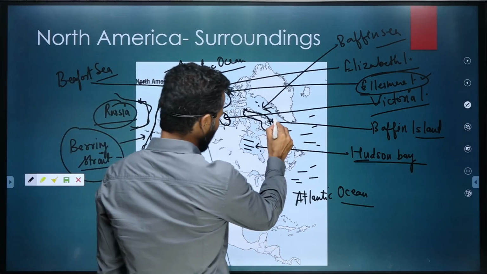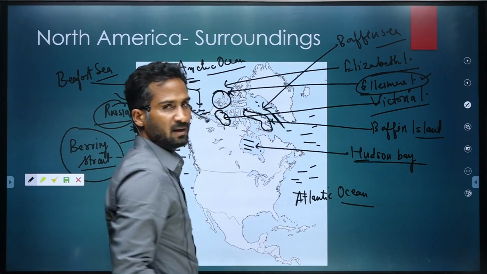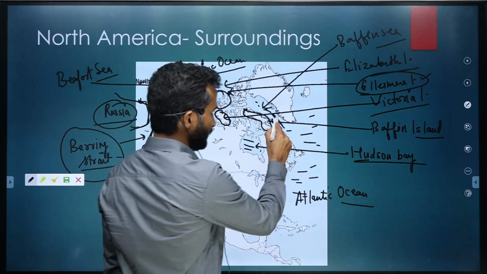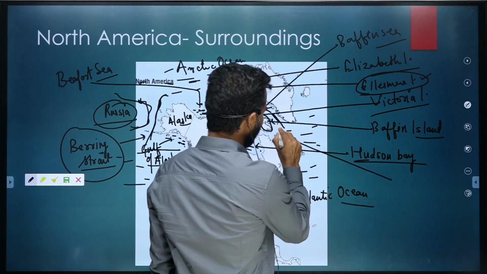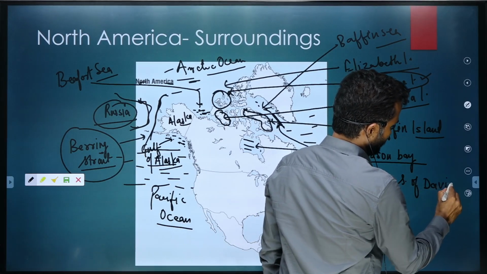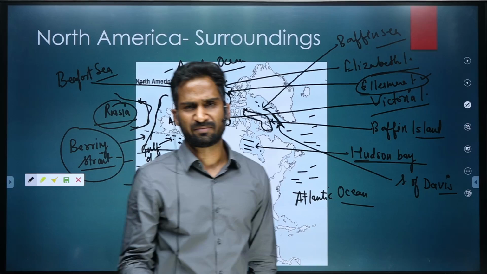And if you look at this narrow water channel, again, any water channel which is narrower is known as a strait. So this strait is named the Strait of Davis, or call it Davis Strait.